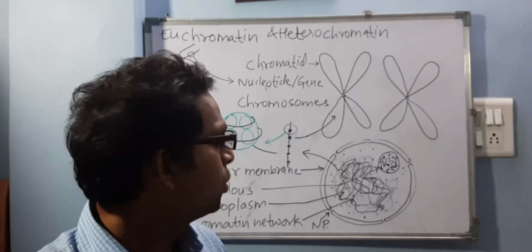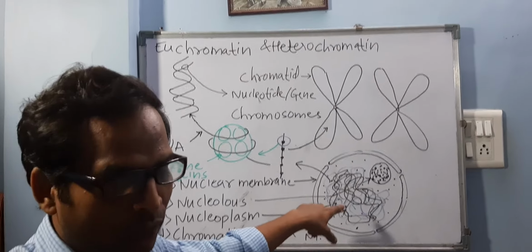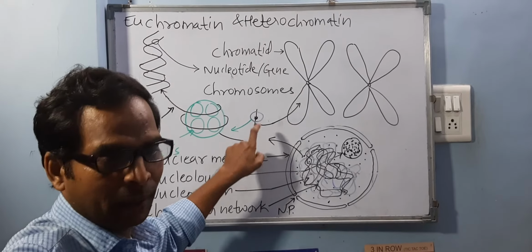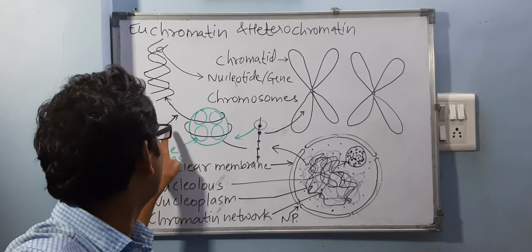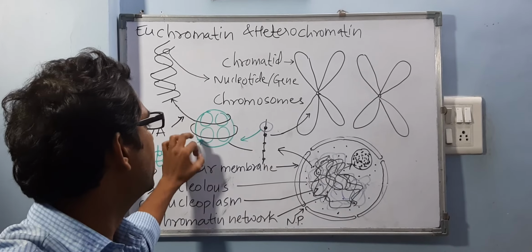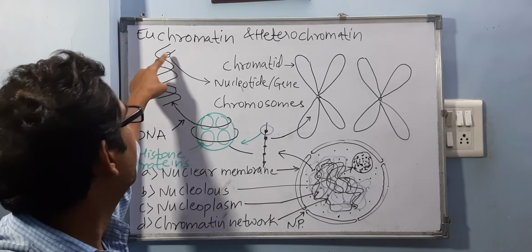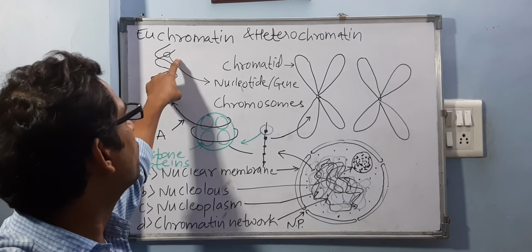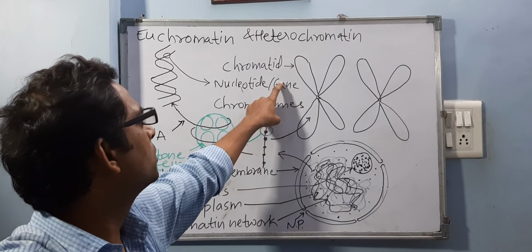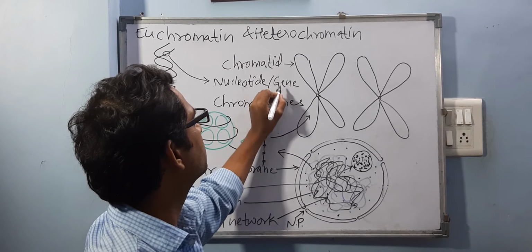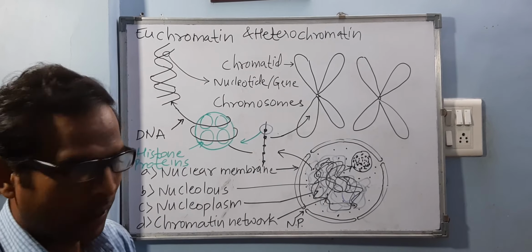Fine. So chromatin network, when we observe under an electron microscope, shows this beaded string. This beaded string consists of DNA and histone proteins. Around histone proteins, DNA is wrapped, and DNA is always double stranded. It has this ladder-like structure, and a unit of DNA is genes, or the unit of DNA we call nucleotides. Understood? Okay.